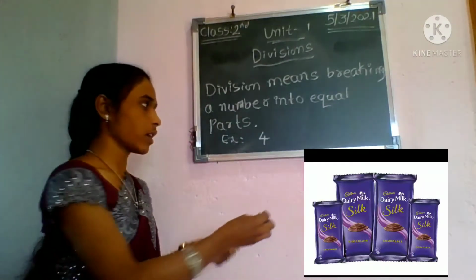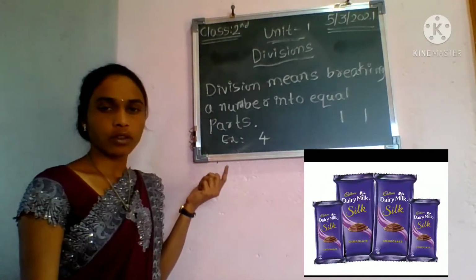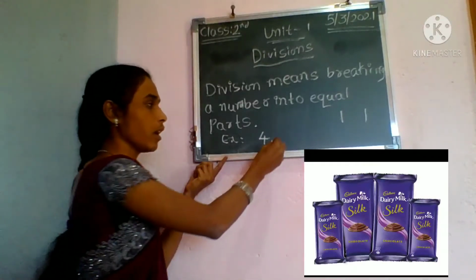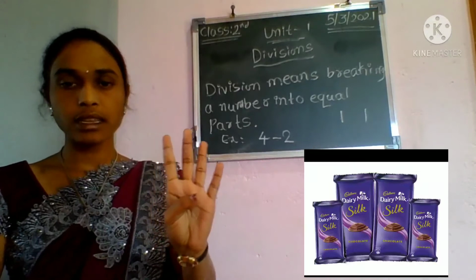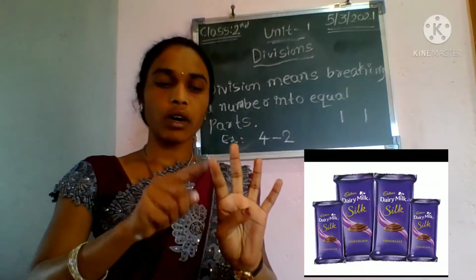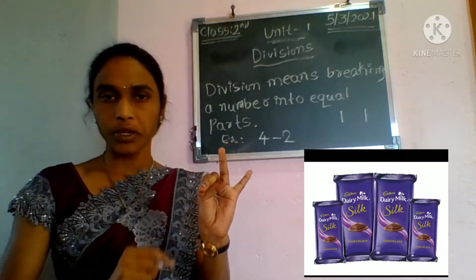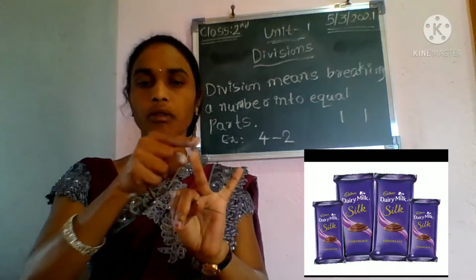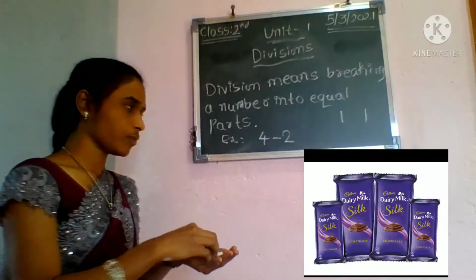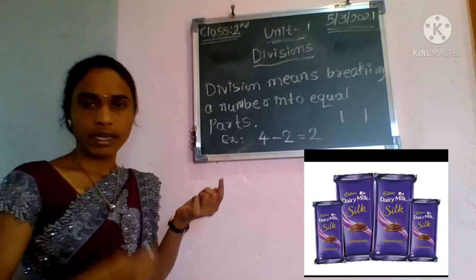How many chocolates have I given? 1 and 2. There are 2 chocolates. Then how many chocolates do I have? I have 4 chocolates. Then I have given 1 and 2 to my friends. They are my friends, so I have given to them. How many chocolates? 2 chocolates. Then how many do I have? 1 and 2. I have 2 chocolates.